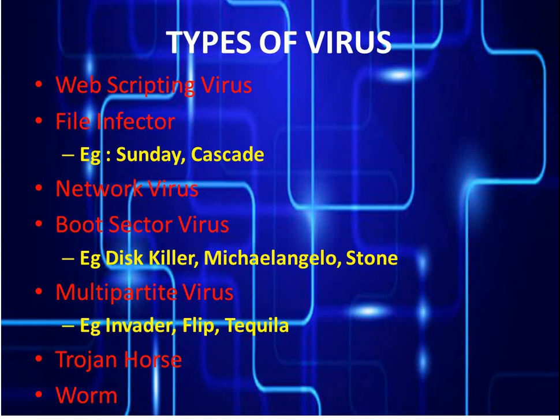The next kind of virus is a file infector. File infector will be targeting specific files like the exe, etc. Examples are Cascade, Sunday. Next type of virus is the network virus. The network virus travels through the network connections and replicates itself to the shared network.